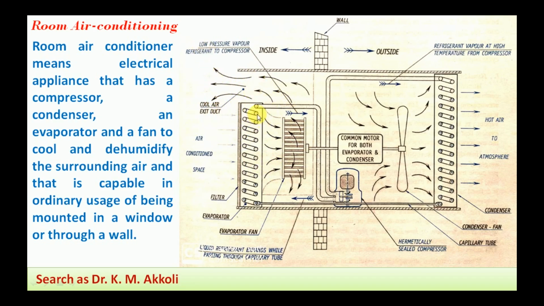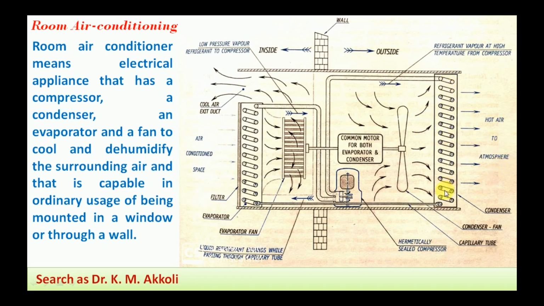And here the refrigerant that is forming is a low pressure vapor refrigerant, which is supplied to the compressor, where it is compressed to a higher temperature and pressure. Then the compressed refrigerant, that is the refrigerant vapor at high temperature and pressure, from the compressor enters a condenser. Due to that high pressure, the refrigerant rejects the heat to the outside air. The outside air gets heated, and hot air is supplied to the atmosphere.